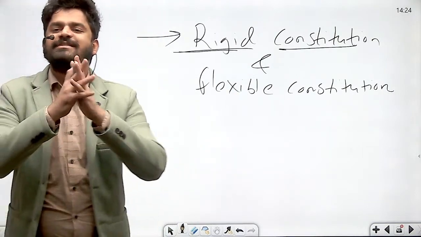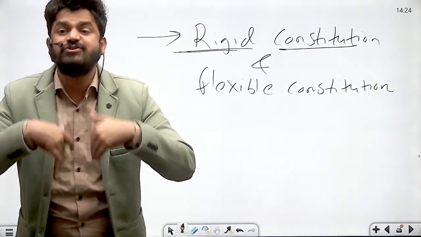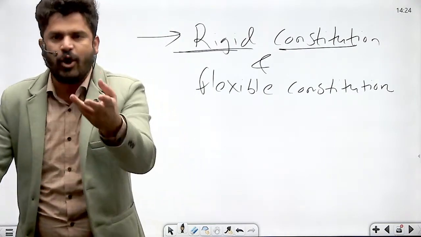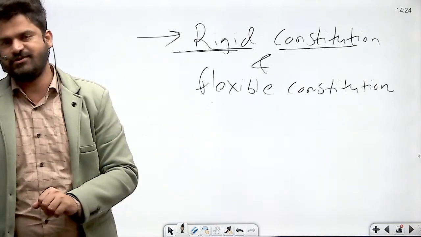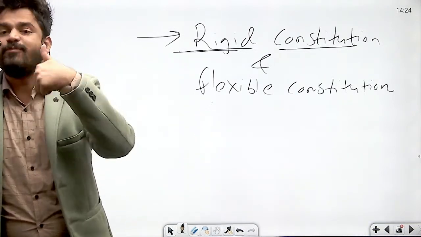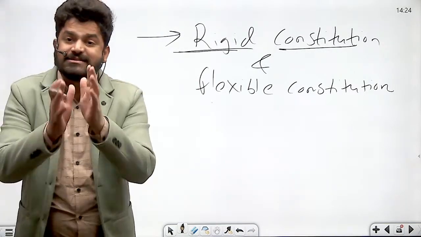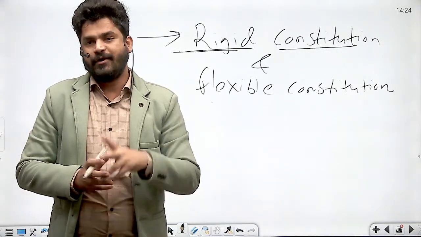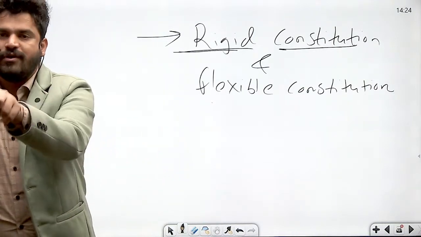Rigid constitution is that constitution, number one, which requires special procedure for its amendment, meaning it cannot be amended through ordinary legislative process, as in case of flexible constitution. Special procedure is required for its amendment, number one. Second, it cannot be amended by single authority alone. It requires the support of more than one authority for its amendment.